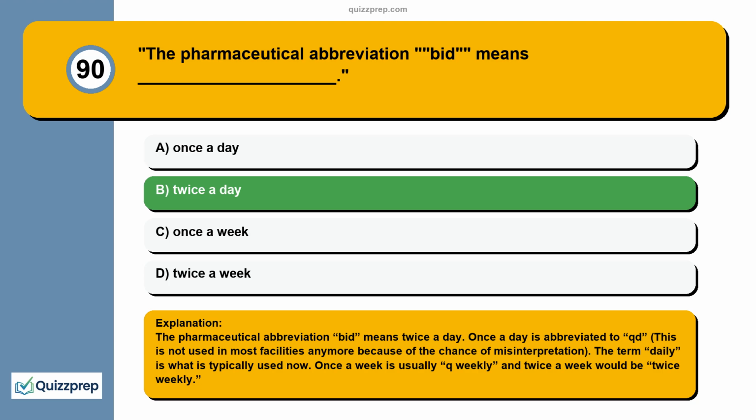Once a day is abbreviated to QD. This is not used in most facilities anymore because of the chance of misinterpretation. The term daily is what is typically used now. Once a week is usually Q weekly and twice a week would be twice weekly.